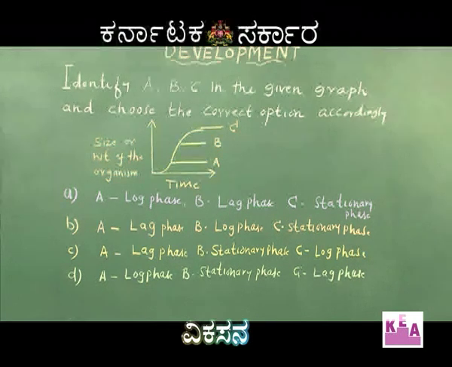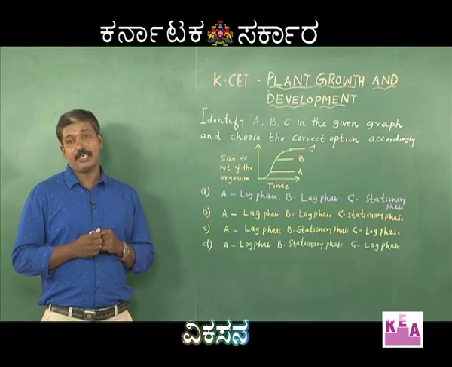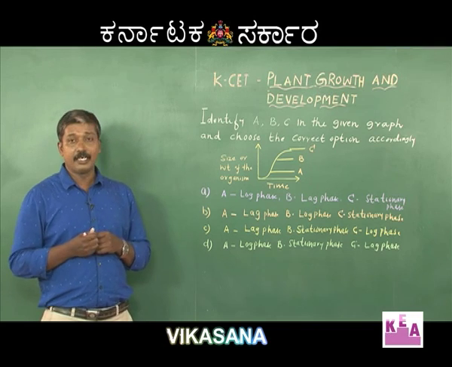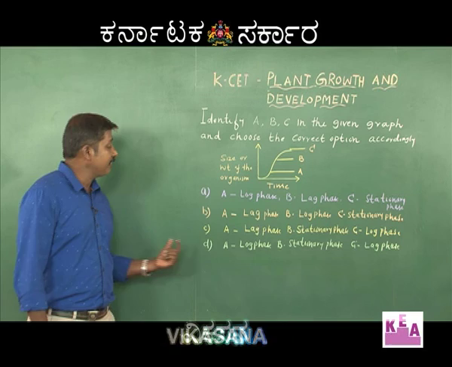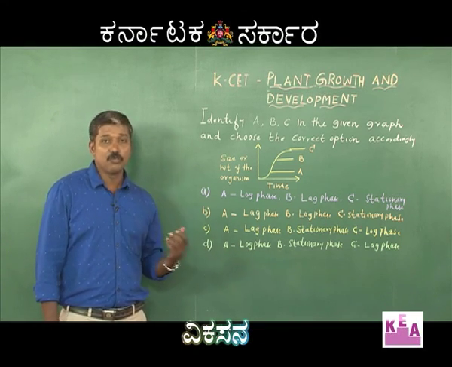A corresponds to the lag phase, which is the slow growth that occurs in plants as it adjusts to the surrounding environment, derives the water and nutrients and starts dividing slowly. Hence, it is called lag phase, slow growth.